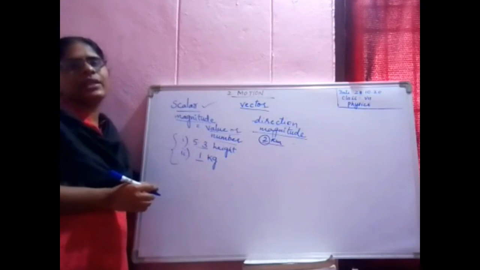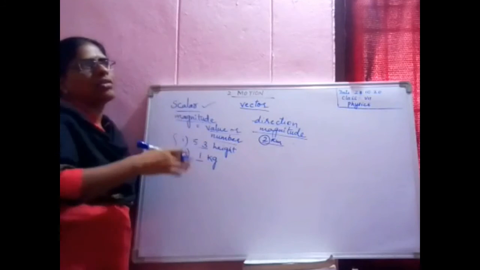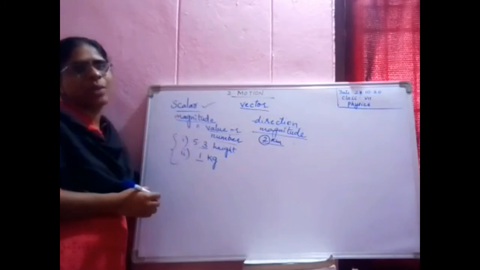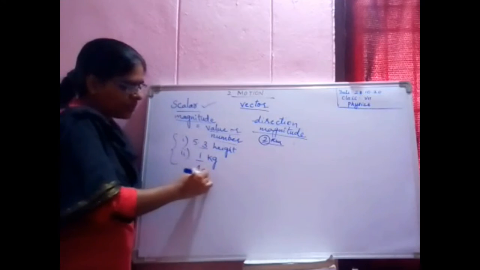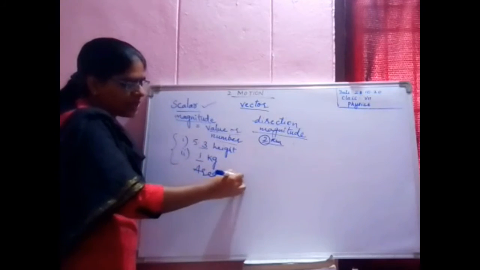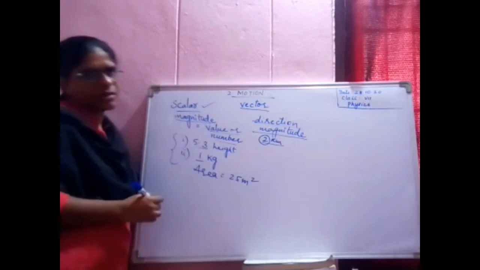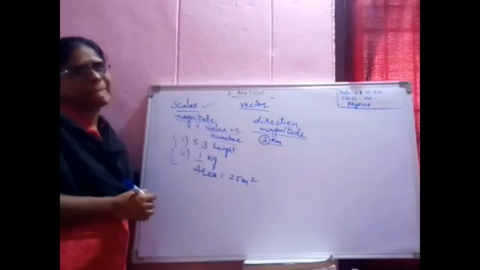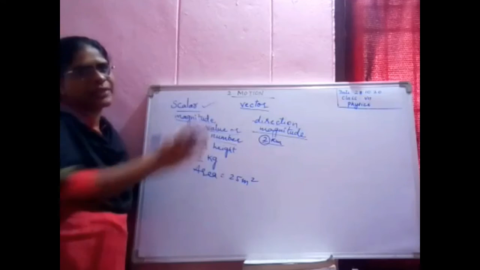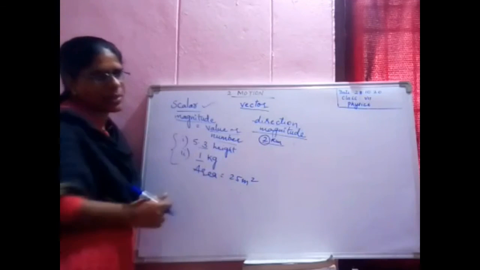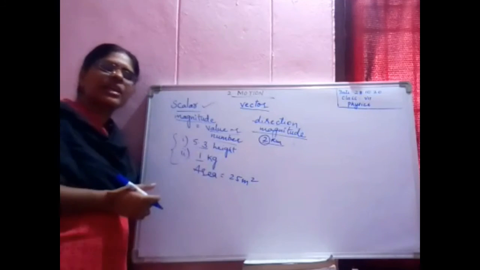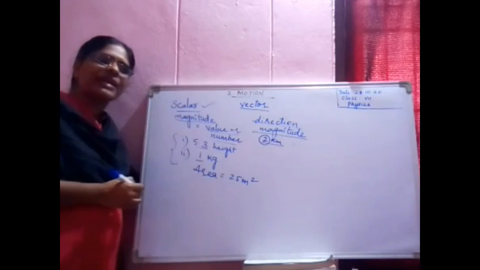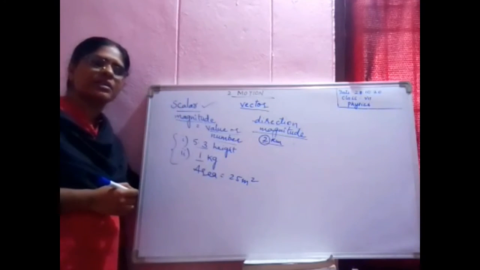Next, you may hear the area of my plot is 25 meter square. What does it indicate? The length into breadth of the given place is 25 meters square. Is there a direction required there? No. Such quantities are called scalars.